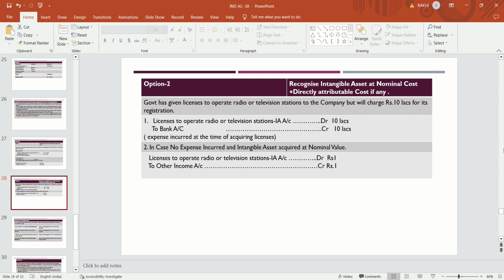And in case there are no such expenses incurred at the time of acquiring, then it will be recognized at a nominal value, that is rupees 1. License to operate radio or television station, intangible asset debit, that is rupees 1, to other income. It is treated as and charged to P&L as other income.